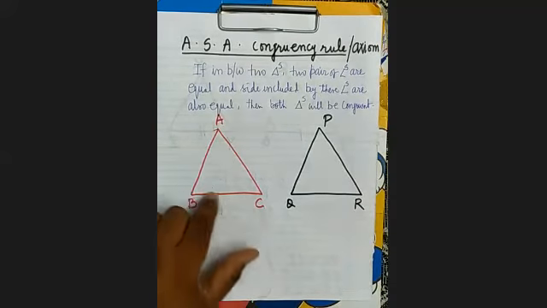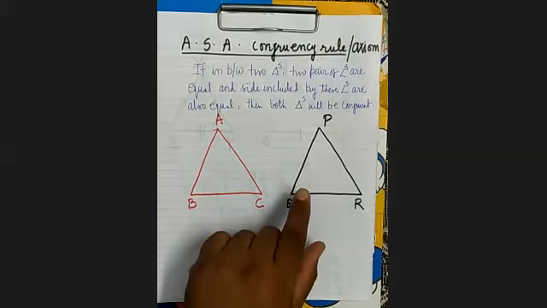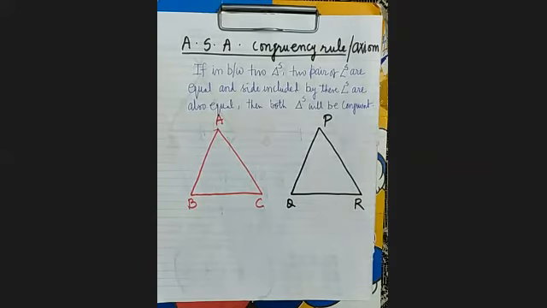Because sum of all the three angles of a triangle is how much? 180 degrees. It is called the angle sum property of triangle: sum of all the angles of a triangle equals 180 degrees. So if between two triangles, two pairs of angles are equal, then the third angle will be automatically equal.